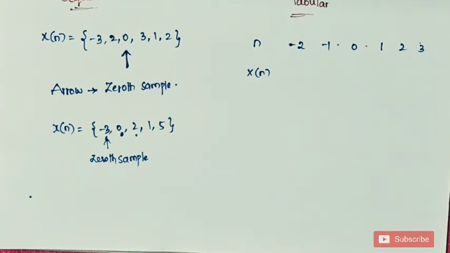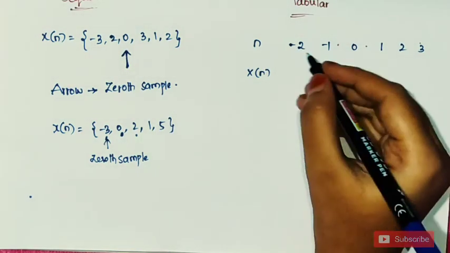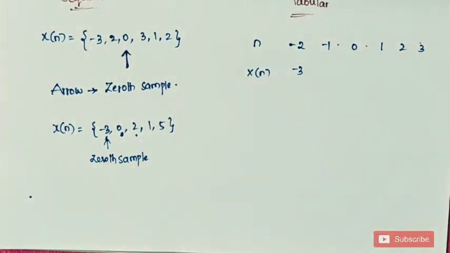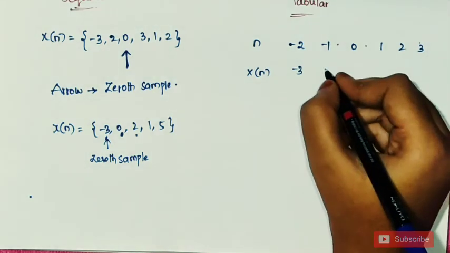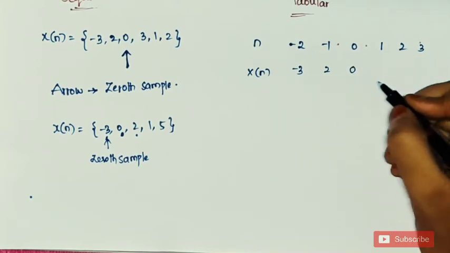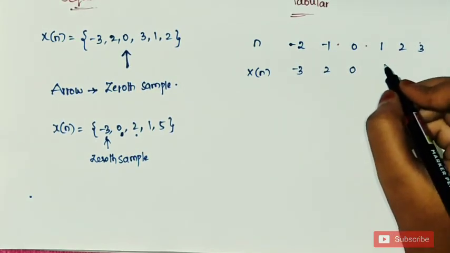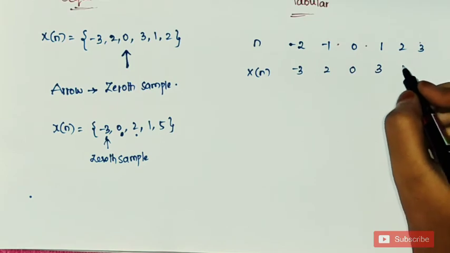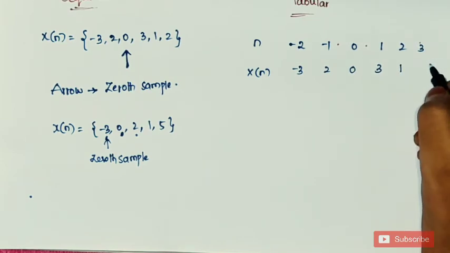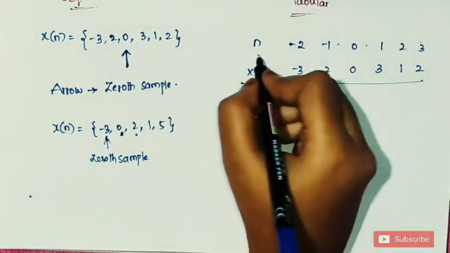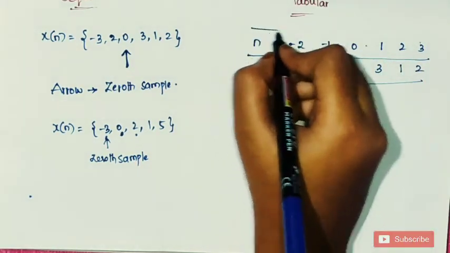At minus 2, the x of n value is minus 3 in the previous question. At minus 1, the x of n value is 2. At 0, the x of n value is 0. At 1, the x of n value is 3. At 2 the x of n value is 1, and at 3 the x of n value is 2. This is about the tabular representation.